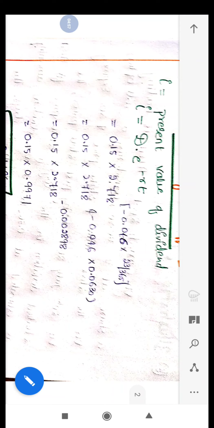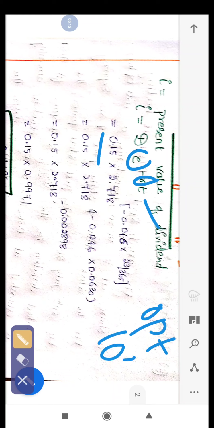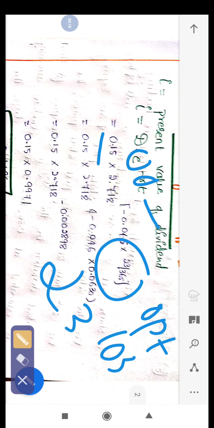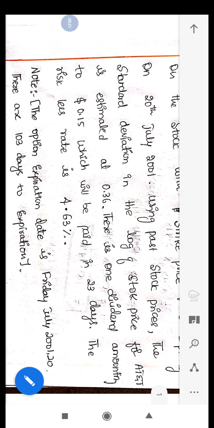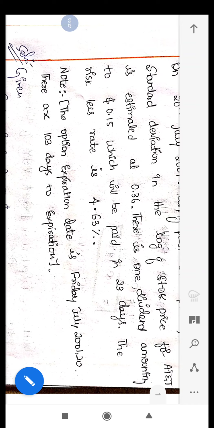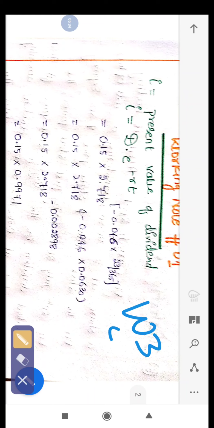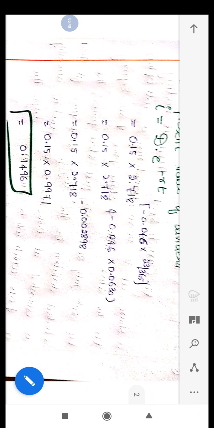minus RT. So dividend here is 0.15, and e here means the number 2.718, to the power minus, where the risk-free rate is 0.046, and the time duration of the dividend, not the option's time duration, is 23 days. Option time duration is 103 days, but specifically they have mentioned that the dividend is paid in 23 days, so don't be confused here. So 23 by 365 it will be 0.063.